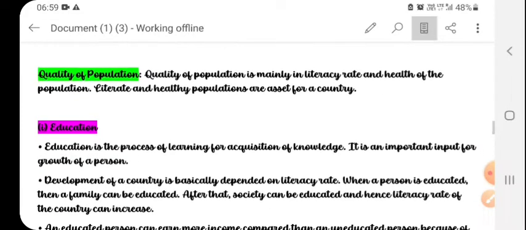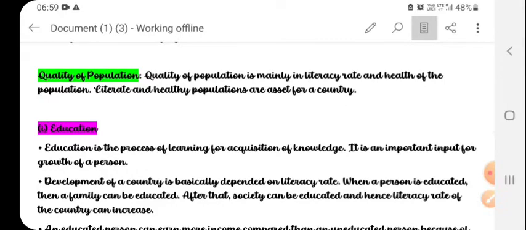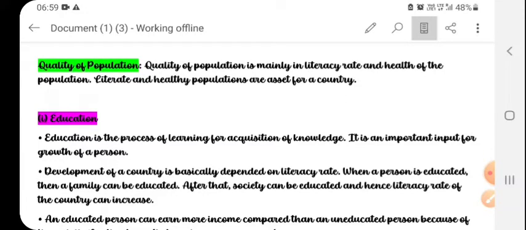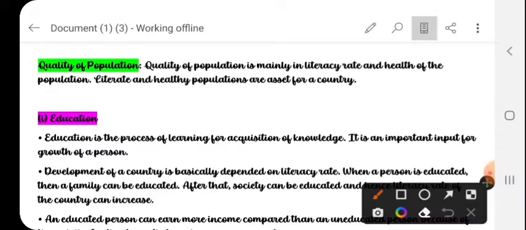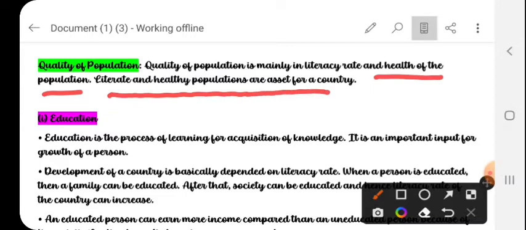So now, what is the quality of population? Quality of a population is mainly in literacy rate and health of the population. The literate and healthy population is an asset for a country. So education.